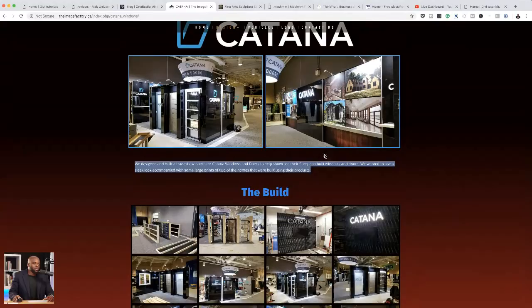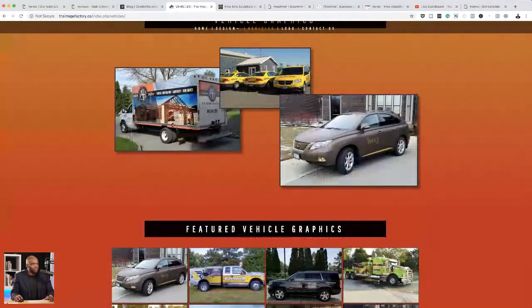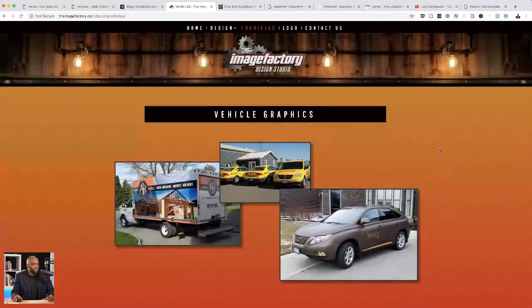Now, with these vehicle graphics, because the main focus is to show your graphics, what I would do on this page is showcase a closer look at those graphics. Right now, it's not very clear what the graphics are on this site. So I would have close-ups or much closer images to really highlight the service that you do, which is vehicle graphics.